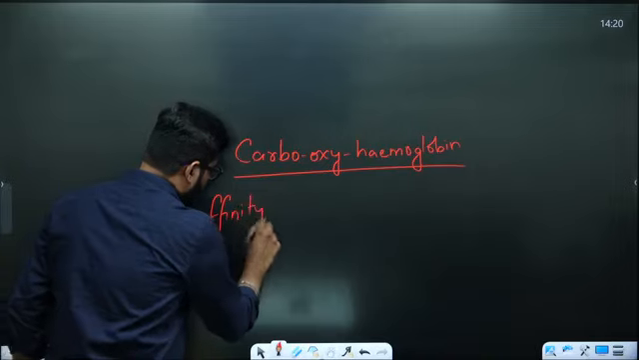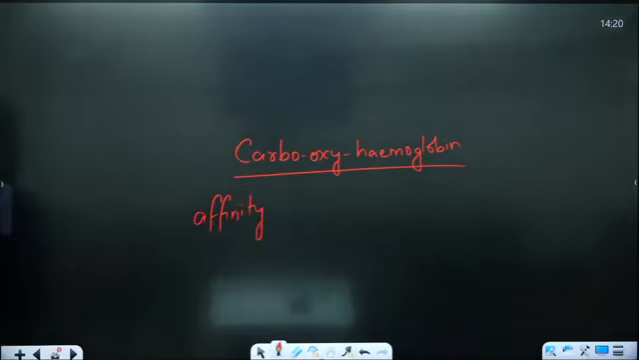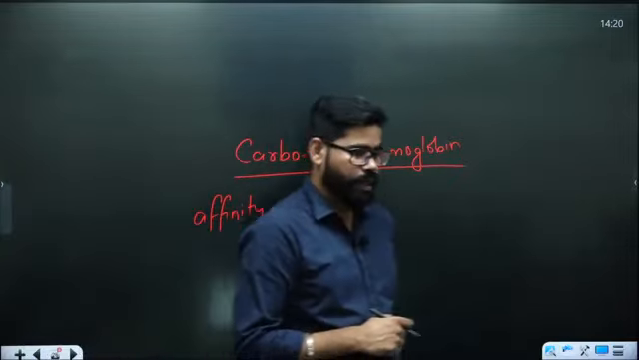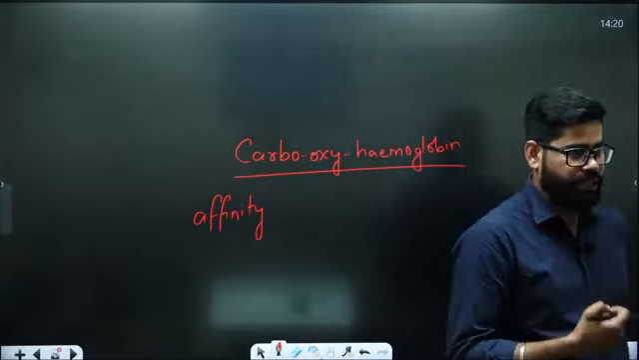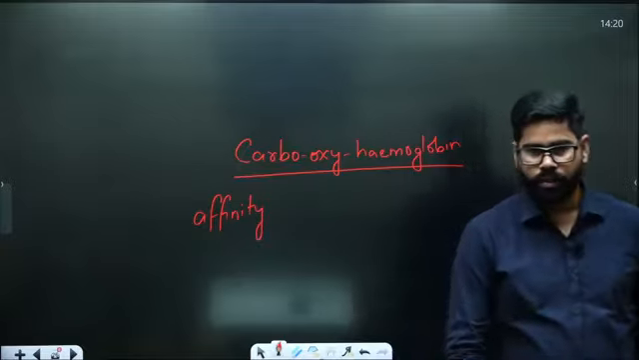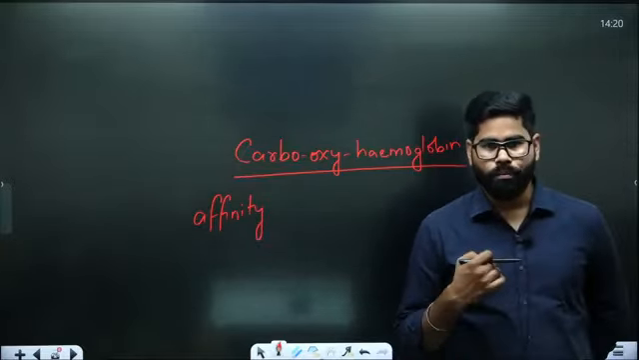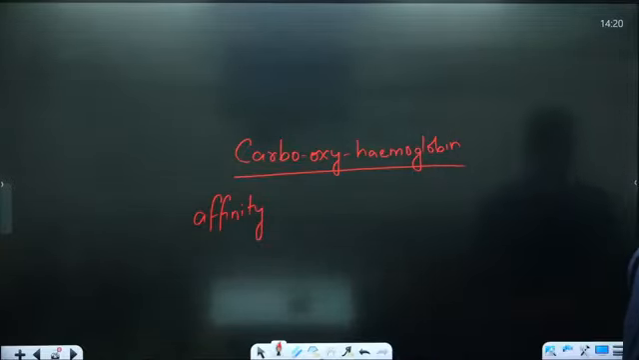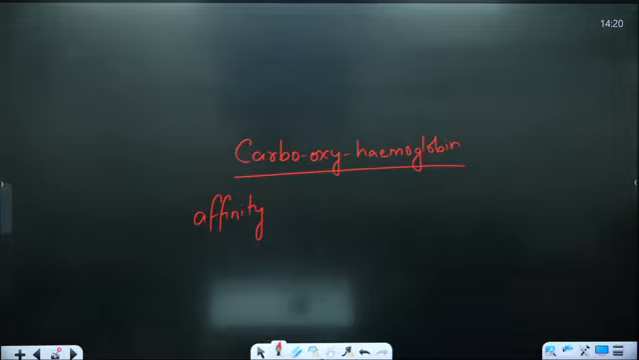Next line. Since carbon monoxide is an unstable gas, hence it has a greater affinity to form a bond with hemoglobin, Hb.